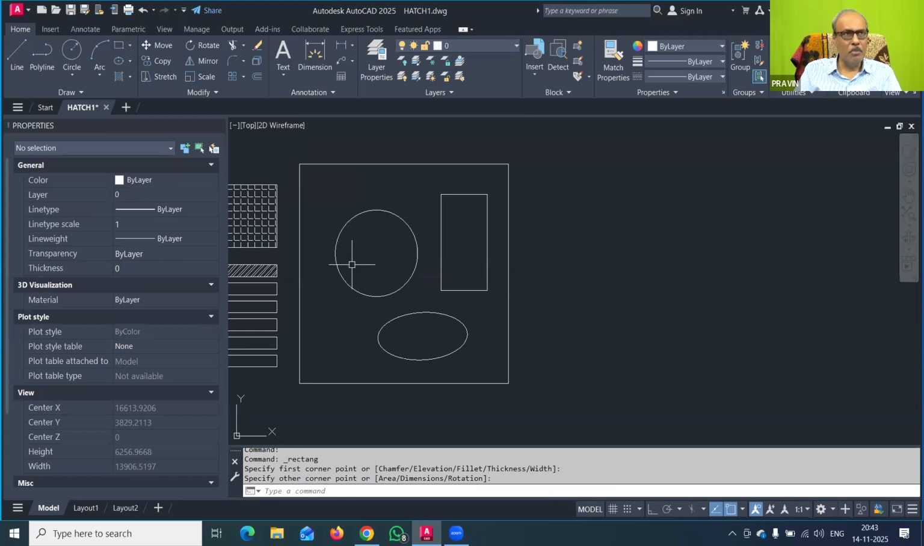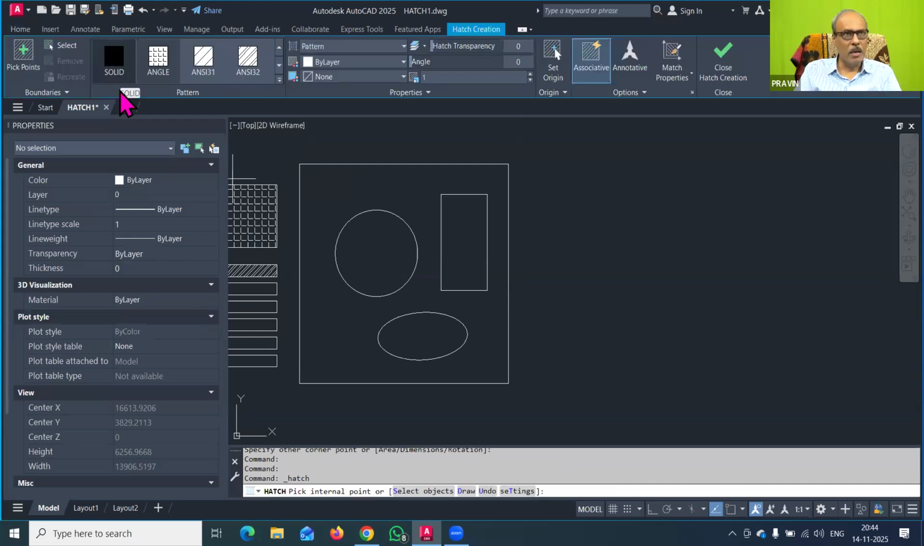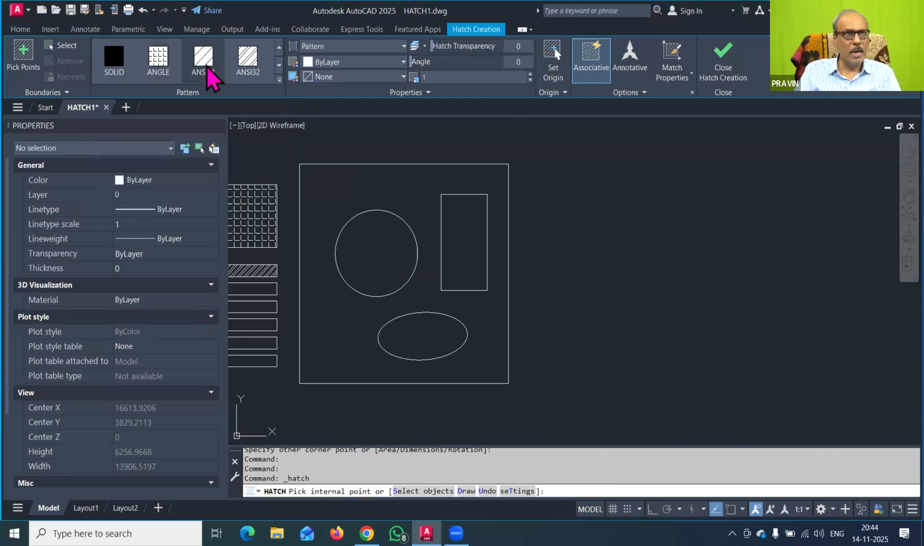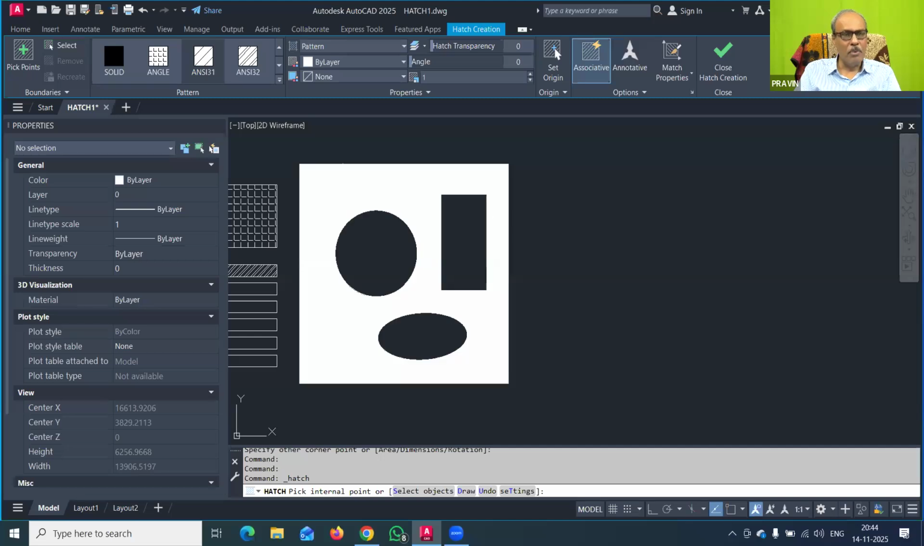We have to make the simple hatch pattern. So I will go to the hatch command. In the hatch command, I will select the pattern from here, and the most popular pattern is ANSI 31. That is hatching lines at a 45-degree angle. So this hatch pattern I have taken, and now I have clicked here. So I am picking the point.